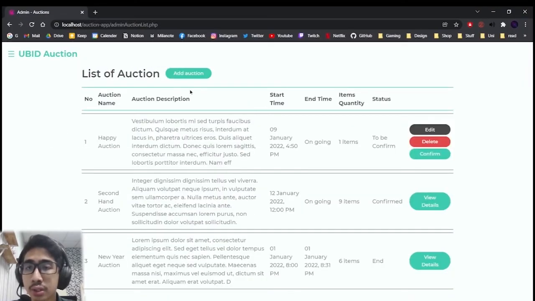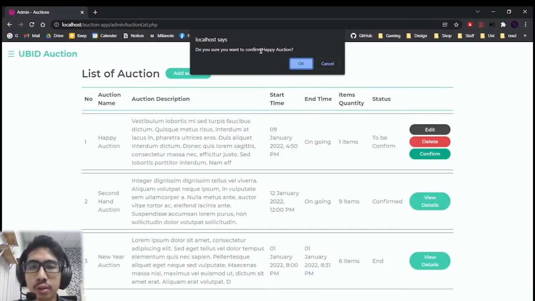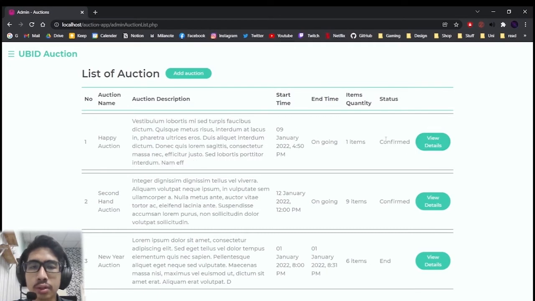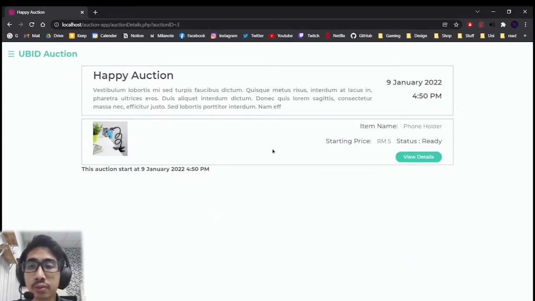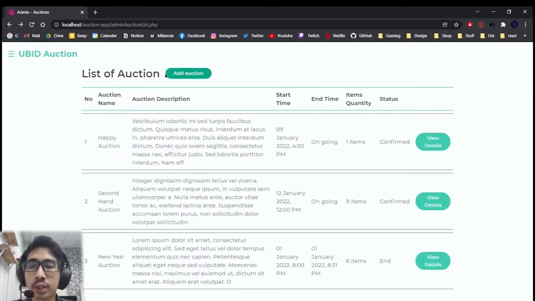If we go to auction list, it will show the list of all auctions that are ongoing and have ended. For the auction to be confirmed, there needs to be at least 1 item. So we can go ahead and confirm the auction. Now the auction has been confirmed. We can view details for the auction, the auction information and the item details in the auction. We can also add a new auction.